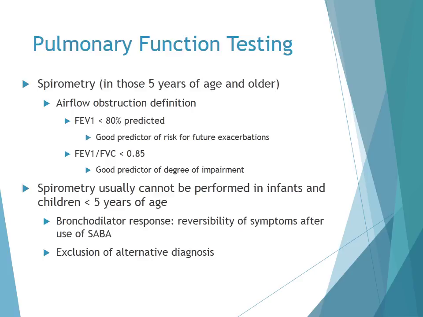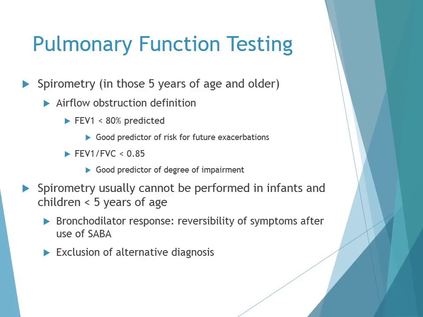Diagnosis of asthma is based upon the clinical signs and symptoms, as well as pulmonary function tests. Spirometry testing is recommended in patients who are 5 years of age or older. Spirometry tests should be performed before and after administration of a bronchodilator to assess for reversibility as well as airflow obstruction.